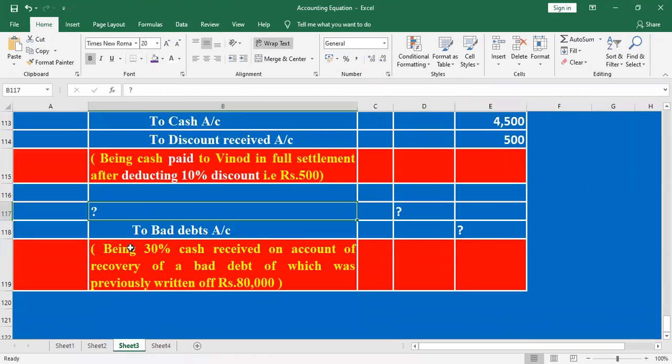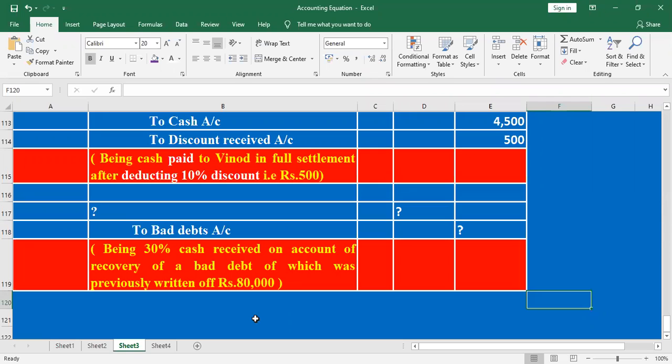Listen here. Being 30% cash received on account of recovery of a bad debt which was previously written off, 80,000. How much amount was already written off? 80,000. Out of 80,000, now we received 30%.